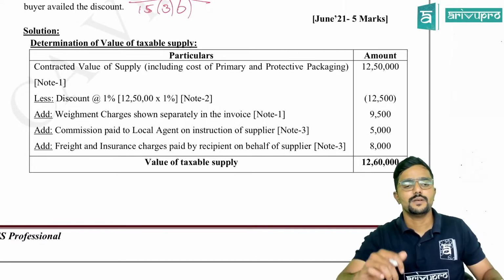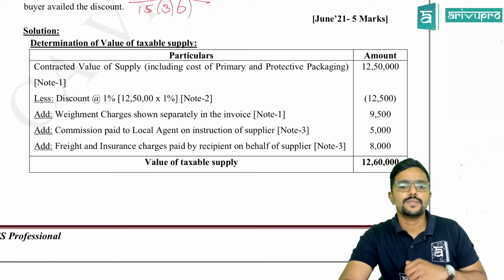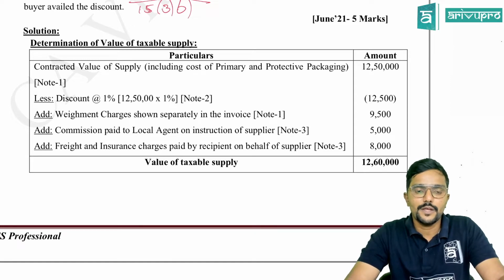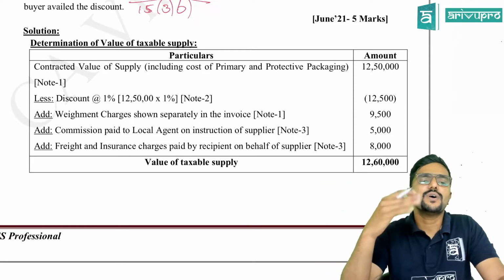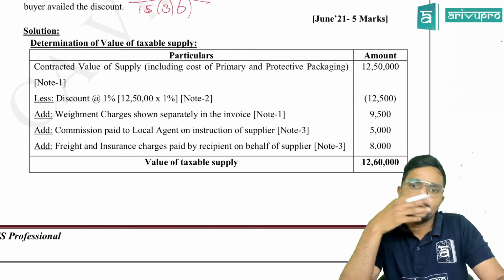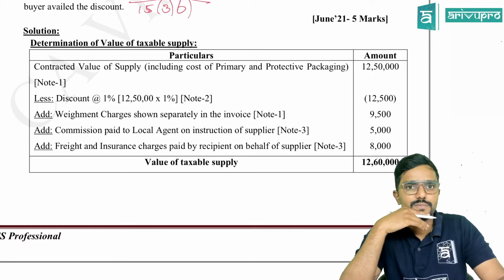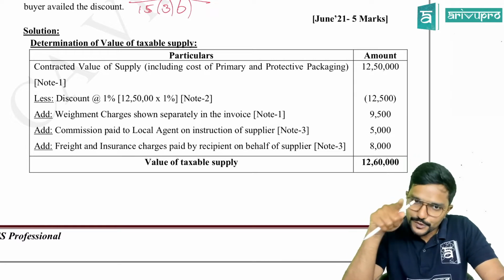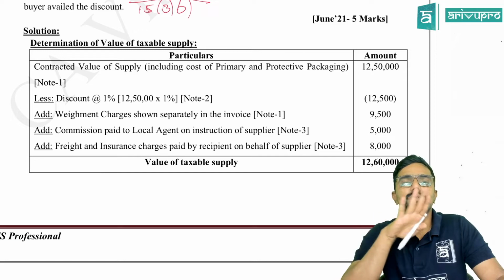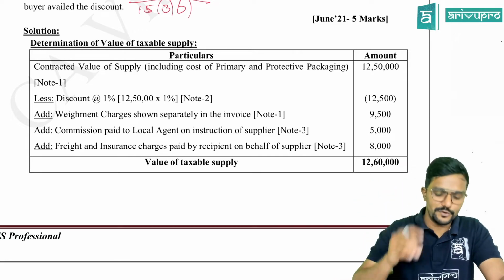Okay. One by one. Contracted value of supply, including cost of primary and protective packing. So it is including of that. So you should not do anything. Take as it is. If you are not supposed to add it, so assume primary and protective packing charges, you are not supposed to add it. So what will you do? You will reduce it from 12 lakh 50. But in this case, you are supposed to add these two items, but it is already included in 12 lakh 50. So don't do anything. Just give a note for it.